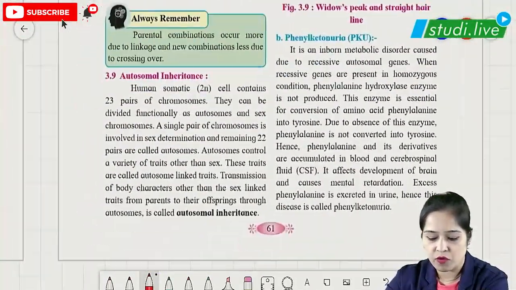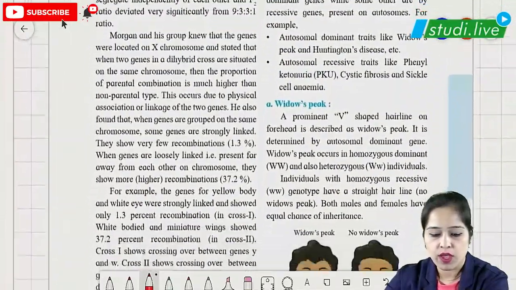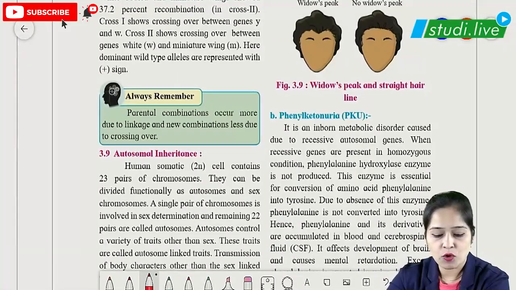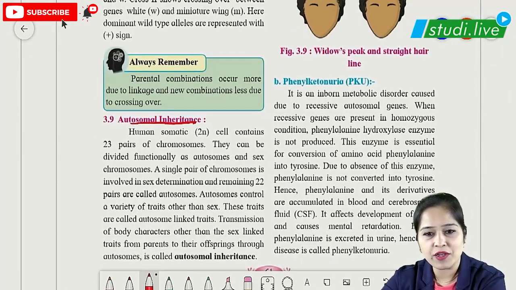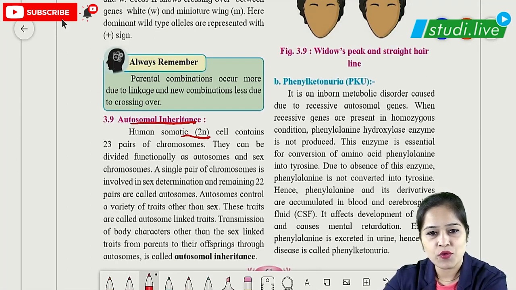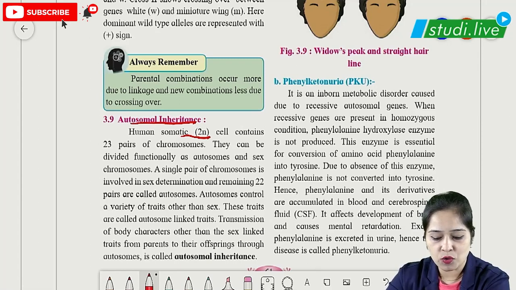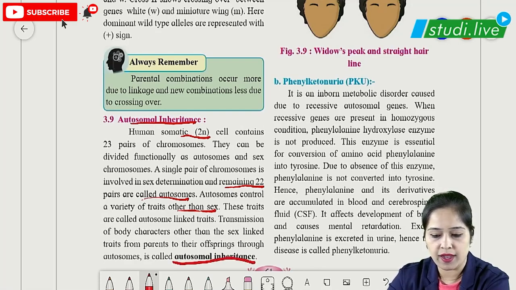So when we move on to the next page, which is page number 61, over here we are going to see autosomal inheritance, which is caused because of autosomes. We know out of the 23 pairs of chromosomes, 22 pairs are autosomes, and another one pair is called the sex chromosome. So here we are going to see the inheritance, which is autosomal inheritance.